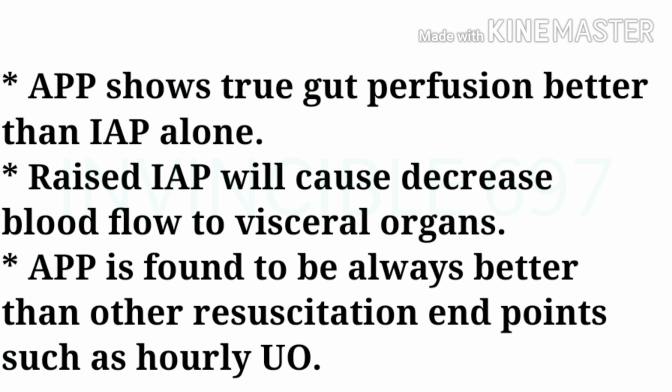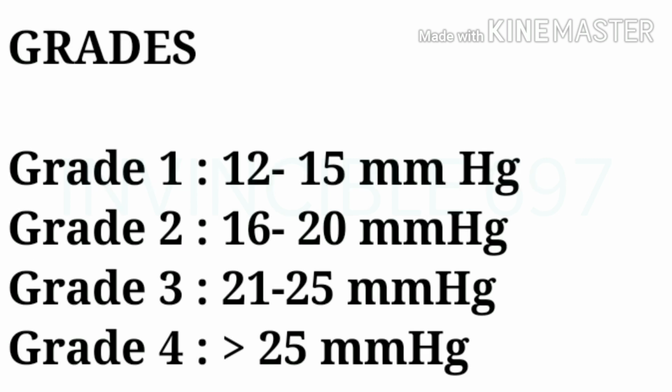Raised intra-abdominal pressure will cause decreased blood flow to visceral organs. Abdominal perfusion pressure is always better than other resuscitation endpoints such as hourly urine output. This is how grading of abdominal compartment syndrome is done. It is according to intra-abdominal pressure.